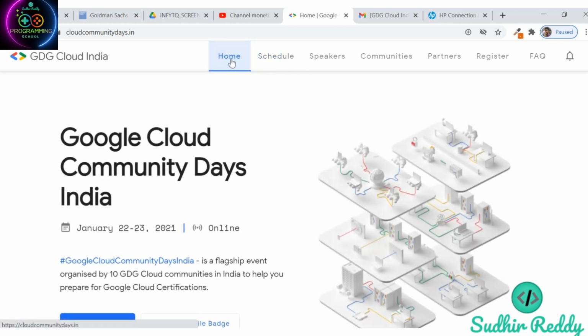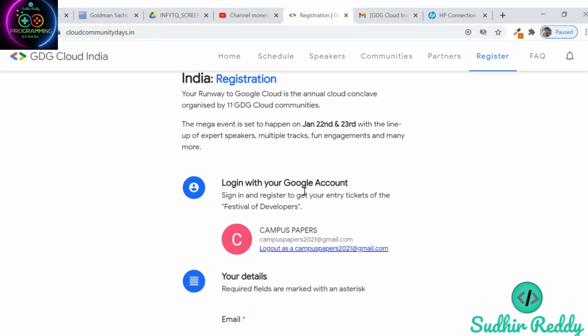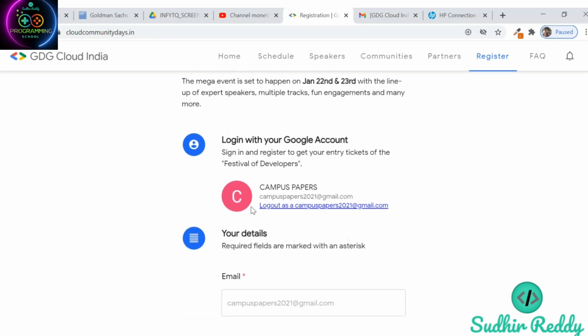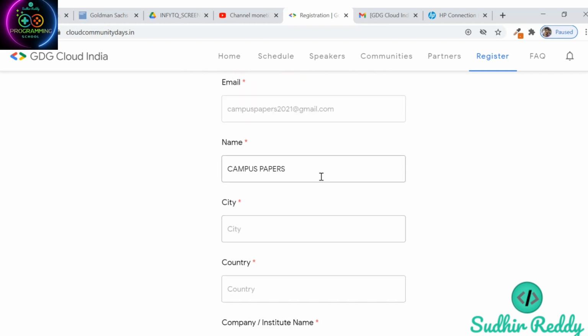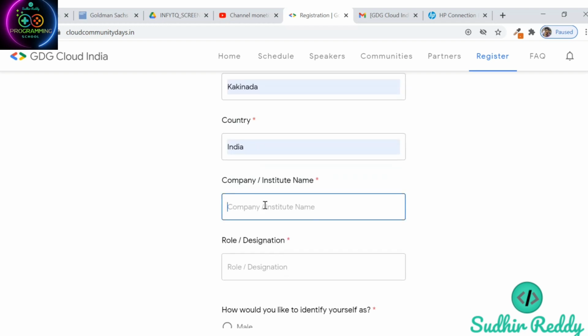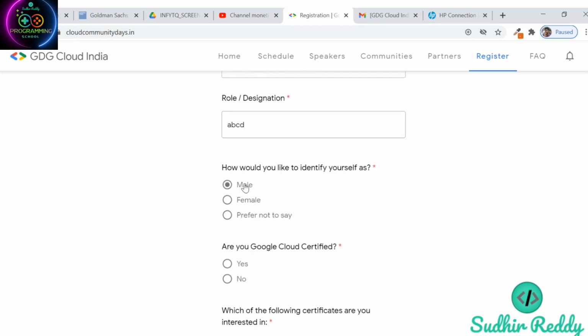Just click on home here and click on register. Simply log in with your Gmail account, click on register with Gmail, and choose whichever name you want. Give the name and the city, and the country and the industry name, for example some ABCD like this, and the role or designation, some ABCD like this, and mail.